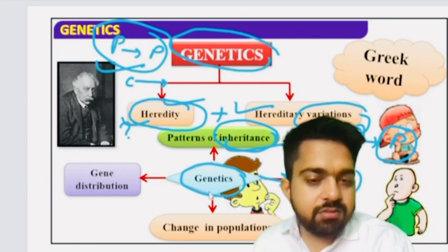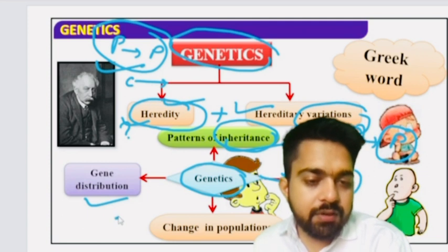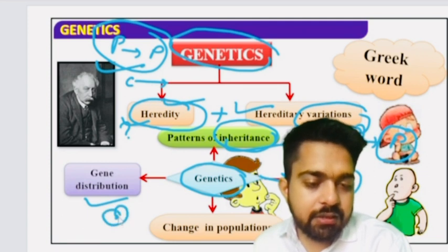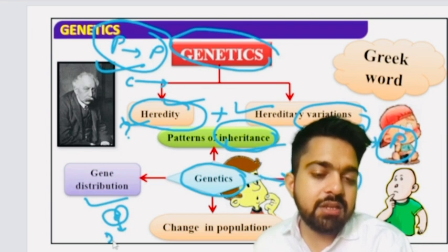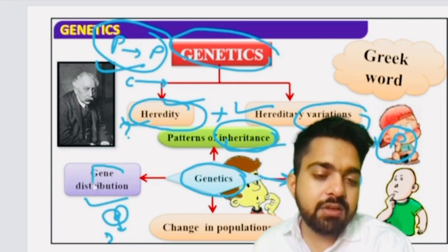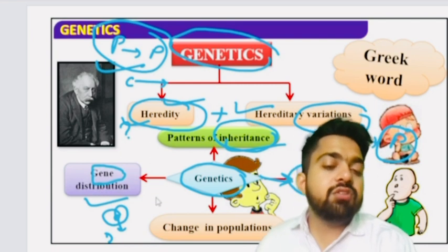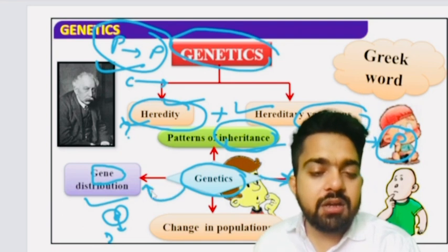As well as genetics include gene distribution. Now the functional segment of DNA. In nucleus there is a genetic material, that is DNA, and the functional segment of DNA is known as gene, and the distribution of gene is also studied under the genetics.